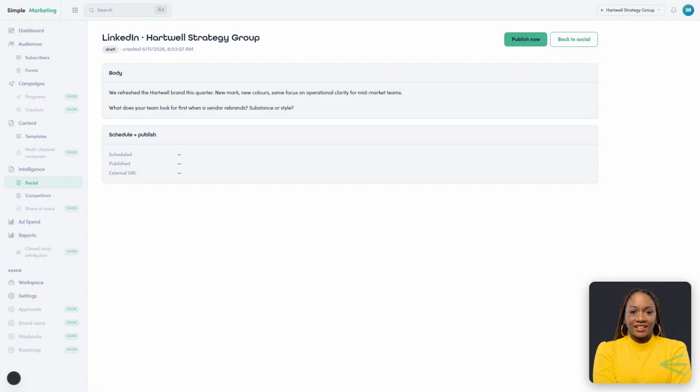That's composing. Next lesson finishes the module, scheduling the post, publishing it, and reading the engagement numbers that flow back.